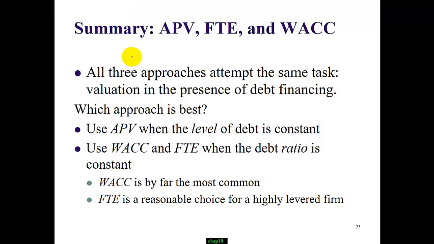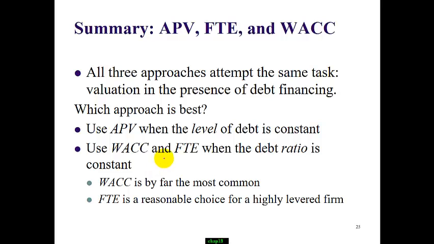So how do we choose which one to use in practice? APV works best when we have a constant amount of debt, or the amount of debt is given. Even if, for example, they want to reduce debt every single year, that also works because we know the amount of debt every single year. WACC and flow to equity work best when we know the debt ratio, whether this is the debt equity ratio or the debt to firm value ratio.